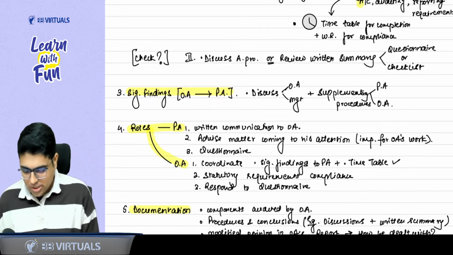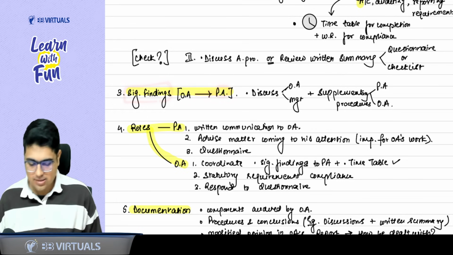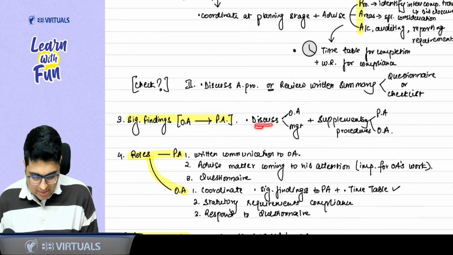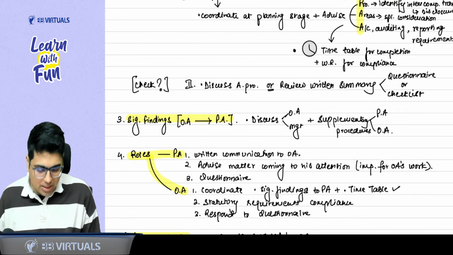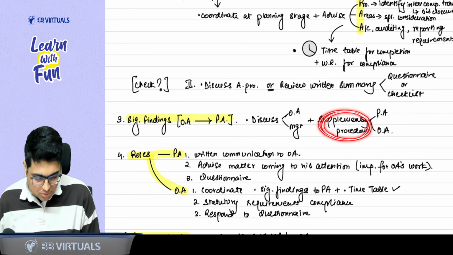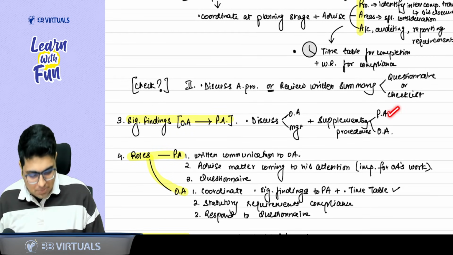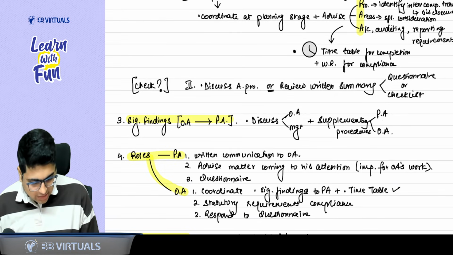Third important question here is, sir, sometimes the other auditor communicates significant findings to the principal auditor. So in this case, only two things happen. Principal auditor will discuss the significant findings with the other auditor and management. Because these are significant findings, he cannot ignore them. He will have to perform some additional procedures, supplementary procedures. Now, supplementary procedures can be done by the principal auditor or they can be performed by the other auditor. So either of them will perform these procedures.